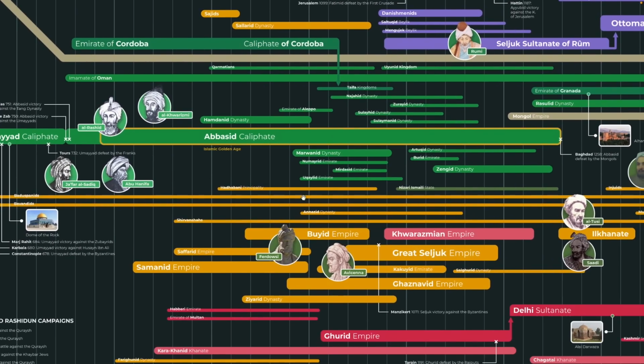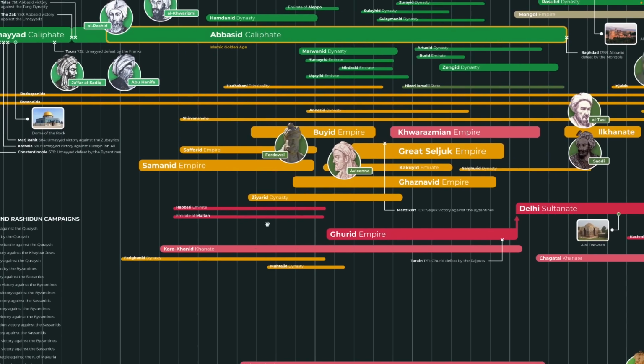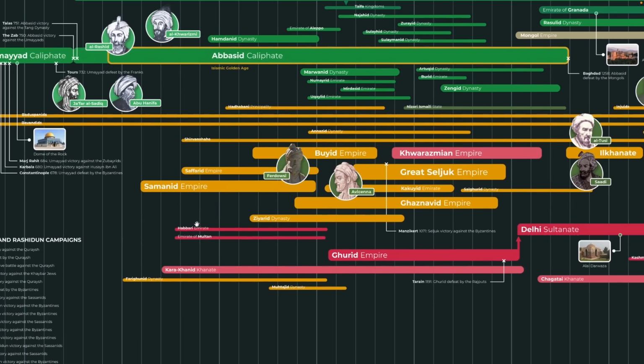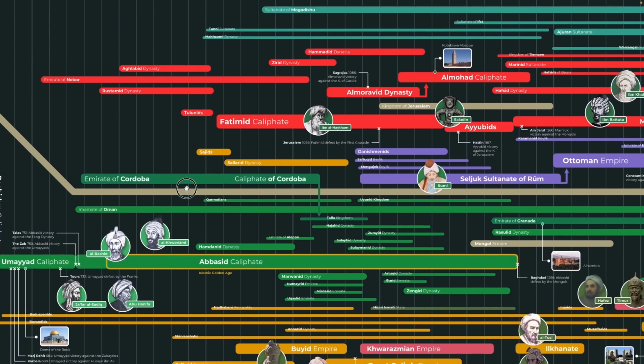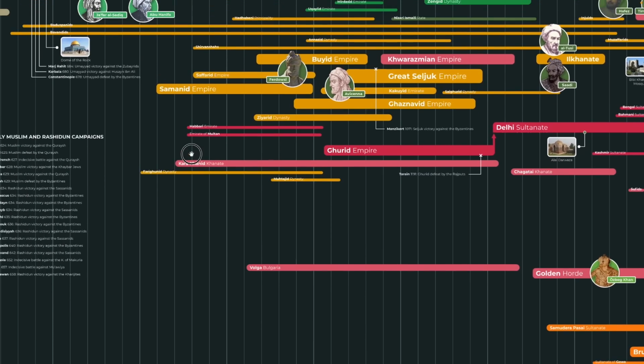And so let's take a look here. Here in the Indian region, we have the Habari Emirate and the Emirate of Multan. These were two really fascinating emirates that existed before the official invasion by the Ghaznavids. There were also a lot of Ismaili Shias in Multan, which was part of the reason that the Ghaznavids attacked. And then we have the Karakhanid Khanate. The Karakhanids also existed before they converted to Islam, and then at some point they converted to Islam, and then they continued with that.